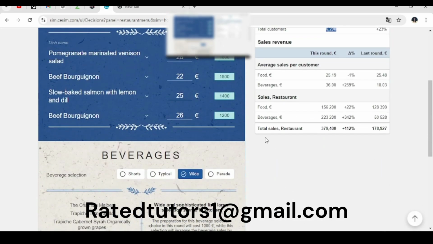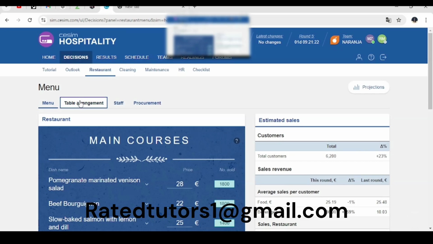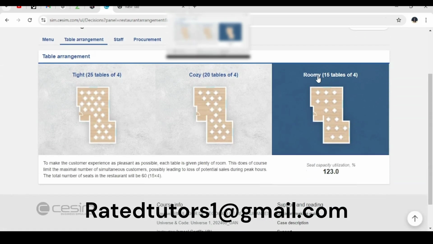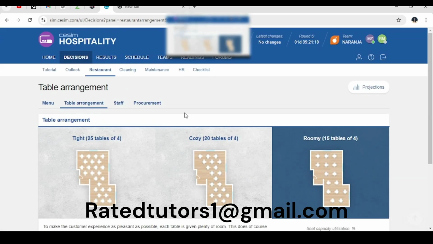Down here, we have the total sales for the restaurant, whereby it's 379,400. And for the last round, it was 178,927. This being the last round, we're expecting high demand in the company, because we are expecting more customers to visit our restaurant. Second part is the table arrangement. We are using the roomy 15 tables of 4, and you can see that the seat capacity utilization in percentage is 123%. That's quite fine for the round.